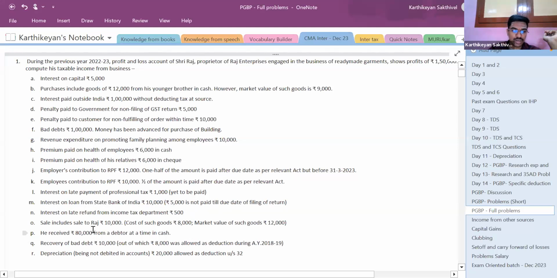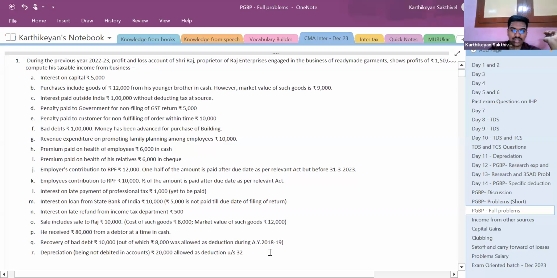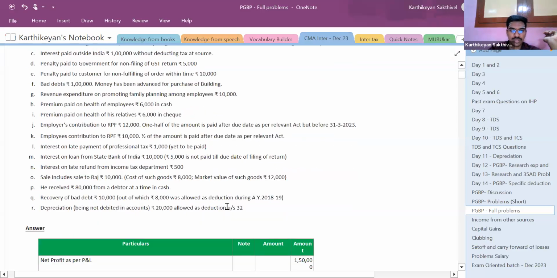Sales include sale to Raj rupees 10,000. Cost of goods 8,000. Market value of such goods 12,000. He received rupees 80,000 from a debtor at a time in cash. Recovery of bad debts rupees 10,000, out of which rupees 8,000 was allowed as deduction during the assessment year 18-19. Depreciation not being debited in the accounts 20,000 allowed as per section 22. Right. So this is the question.